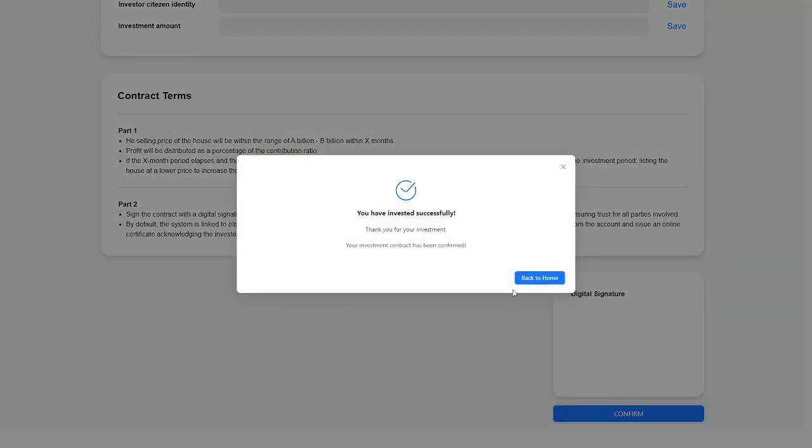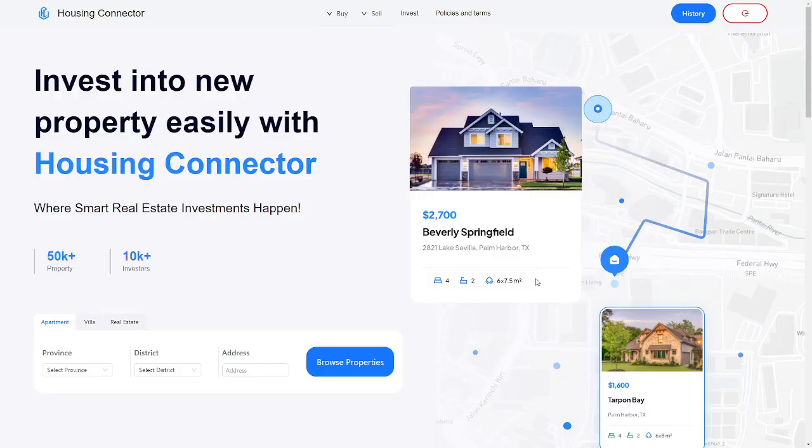Ready to explore the possibilities with Housing Connector? Sign up today and experience a new approach to real estate investment.